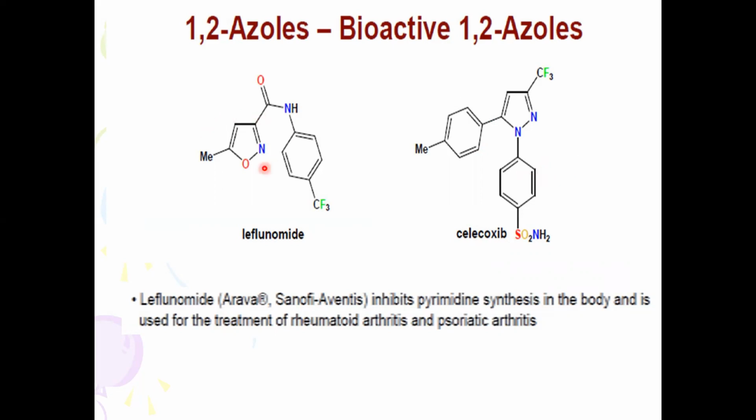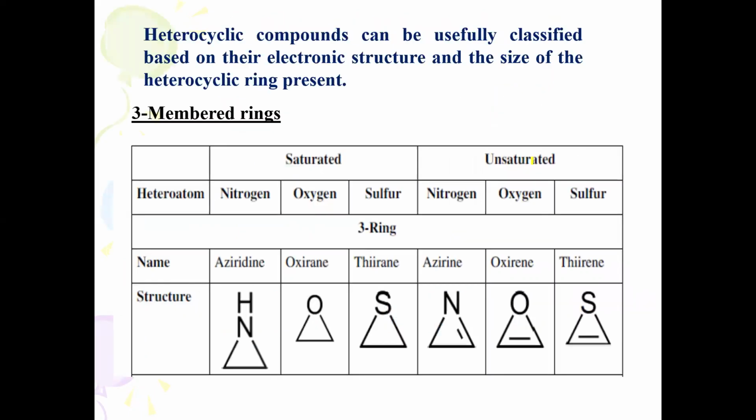Both are heterocyclic moieties. So here you can see the heterocyclic moiety called oxazole, and this is the heterocyclic moiety called diazole. Okay. So what are the important methods to classify these heterocycles?